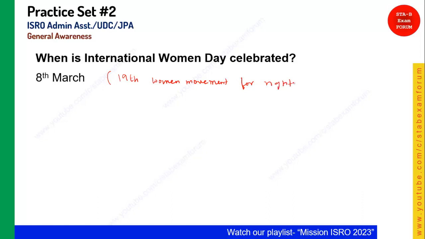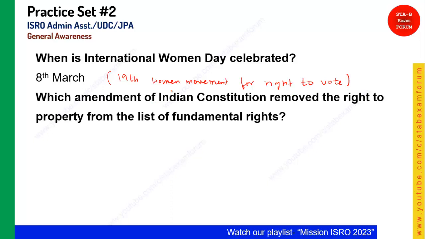It was basically in Russia. So this point was considered very important for Women's Day. On 8th March that event happened. So that's why International Women's Day is observed on 8th March. Okay.